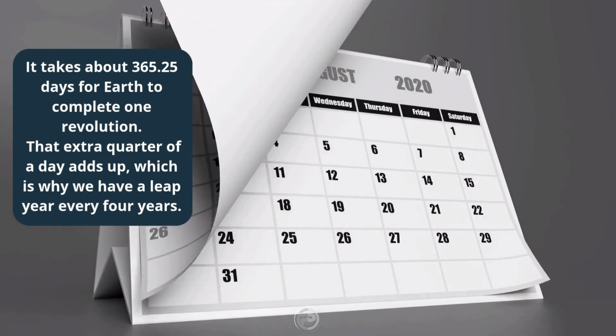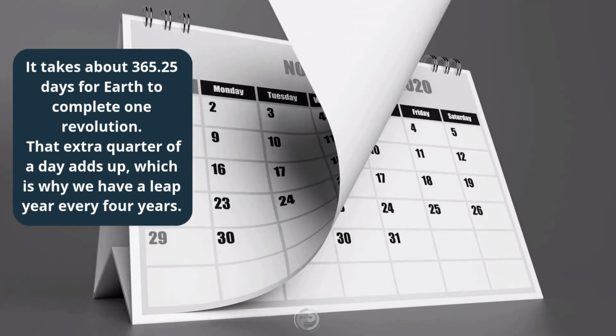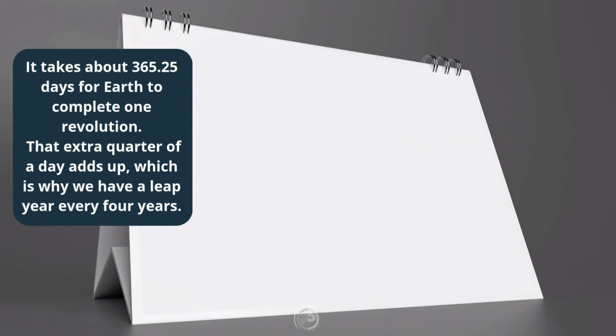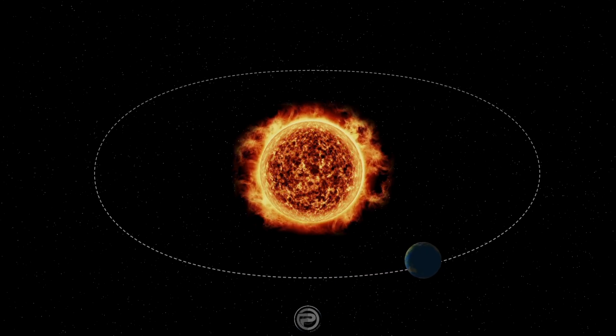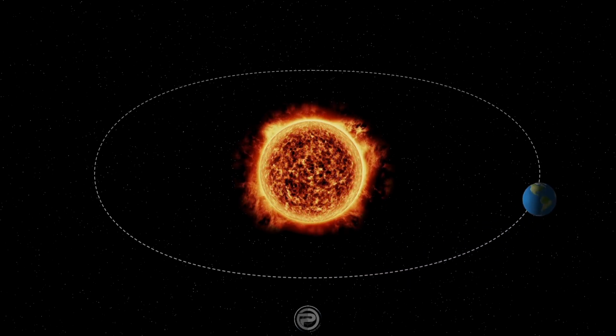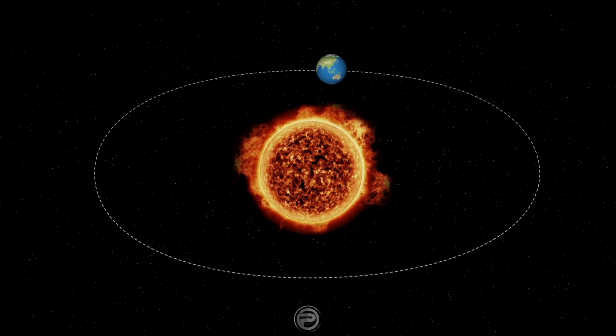That extra quarter of a day adds up, which is why we have a leap year every 4 years. During a leap year, February has 29 days instead of 28. Revolution, combined with Earth's tilt, plays a major role in creating the seasons we experience throughout the year.